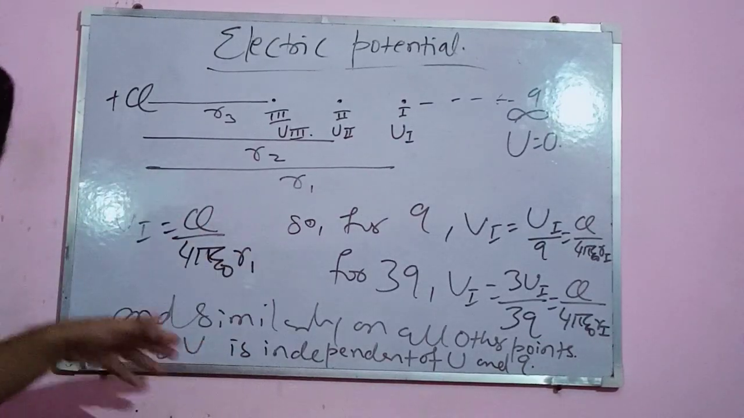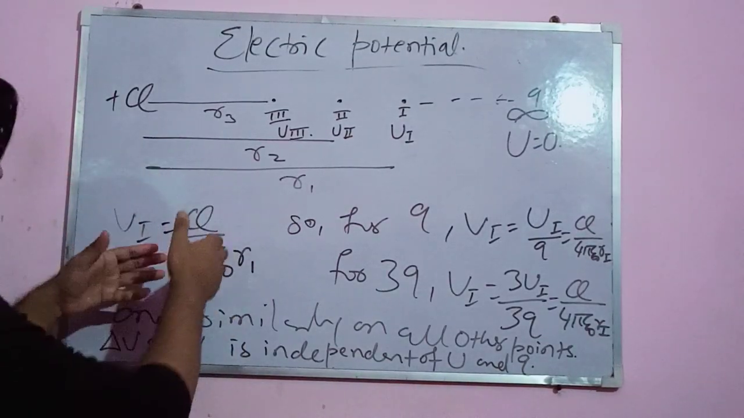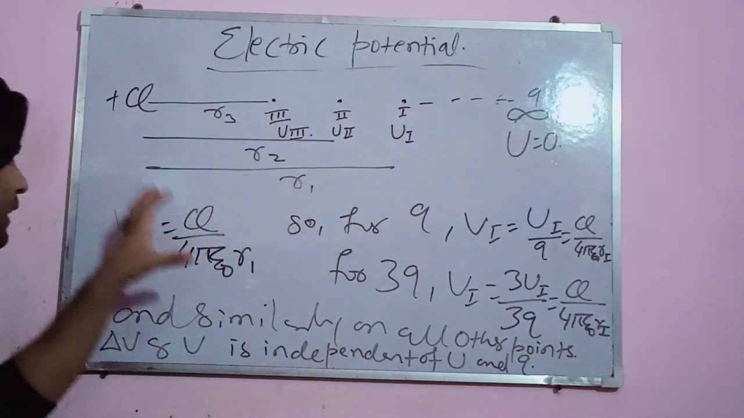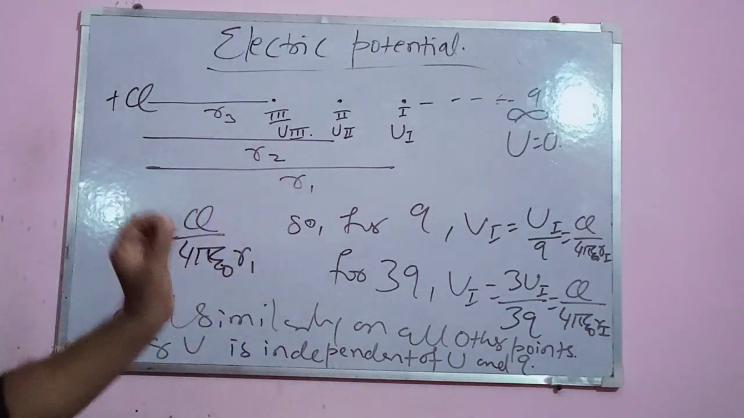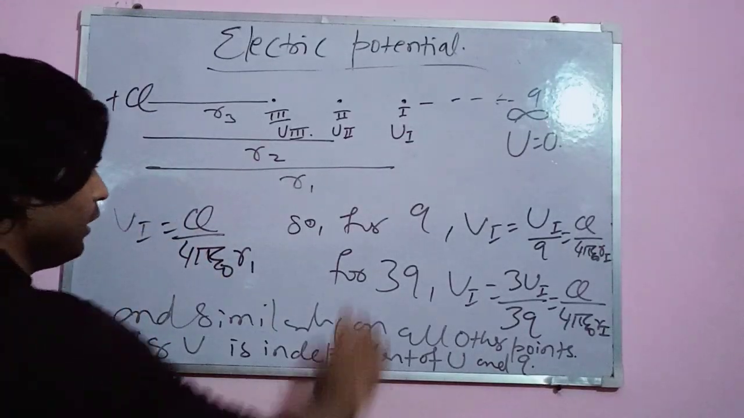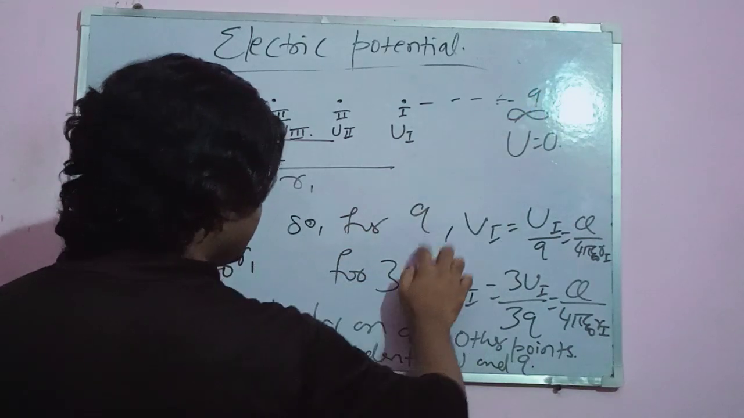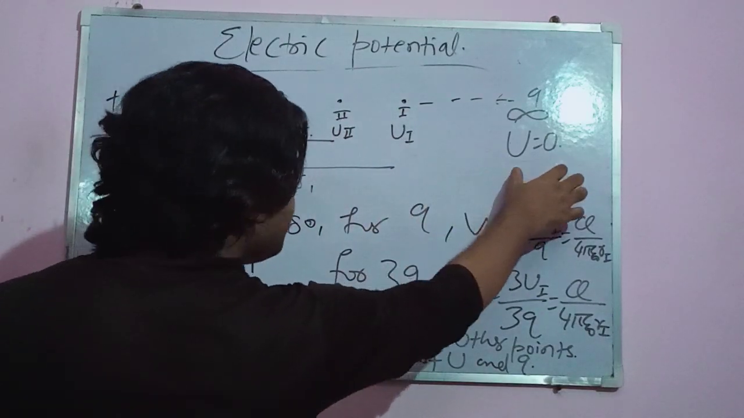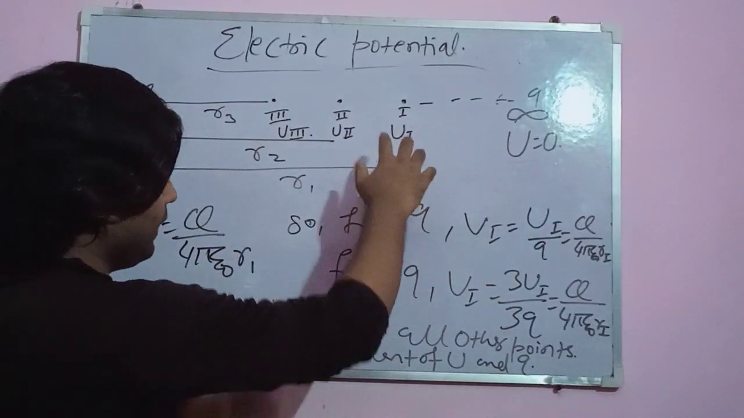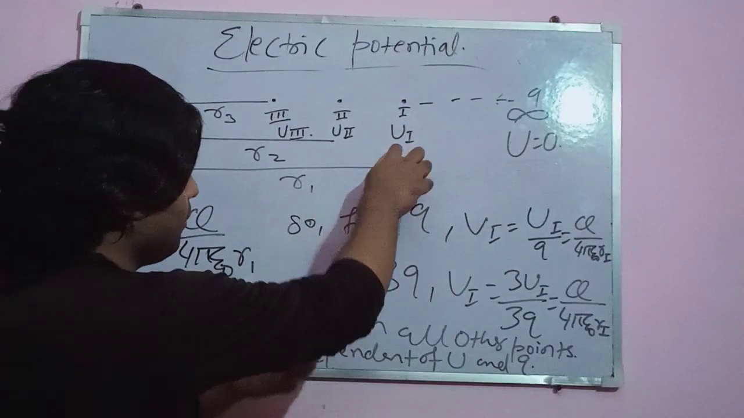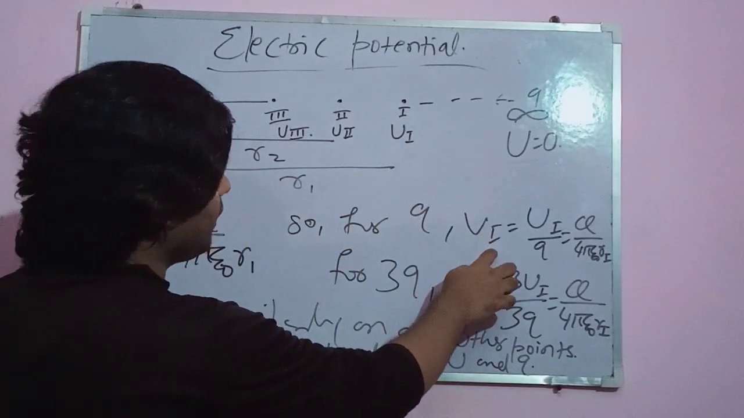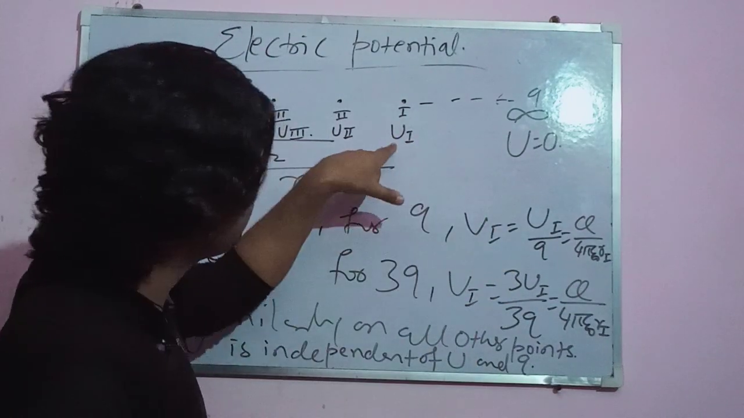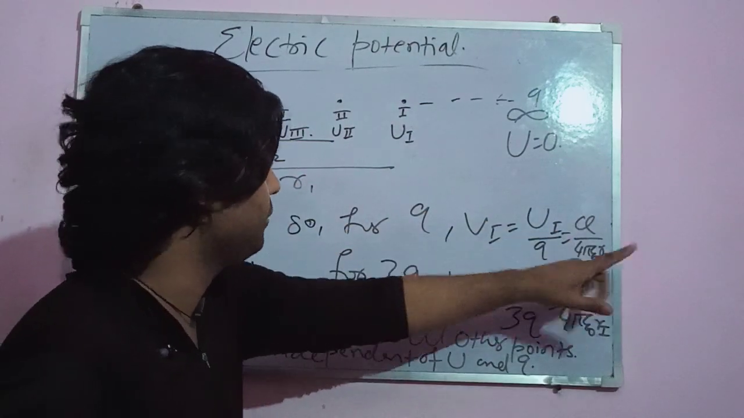As I discussed, the electric potential is the ratio of the potential energy required at that point to the charge which is passing through that point. So for a charge Q here, if U equals 0 at infinity, then the electric potential difference is just the electric potential of this point. So V at point 1 is equal to U at point 1 by Q.